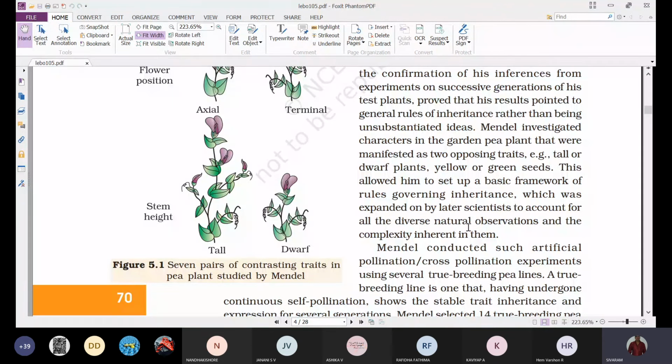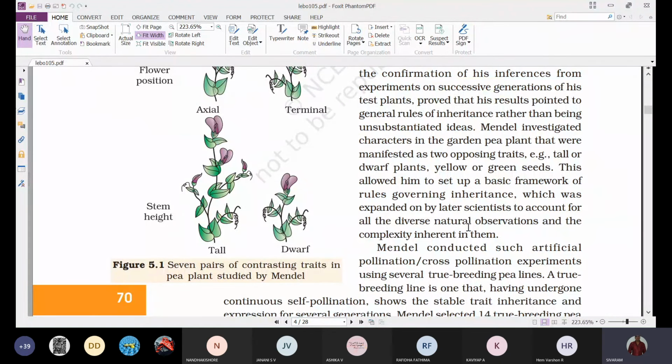Whatever procedure Mendel had followed, they conducted the experiments again in a similar fashion, and they confirmed that whatever Mendel had published in the newspaper was correct. Only later were the laws proposed. But the basic idea of this inheritance was given by Mendel. That's why they gave this credibility to Mendel, and that's why they were called Mendel's laws of inheritance.